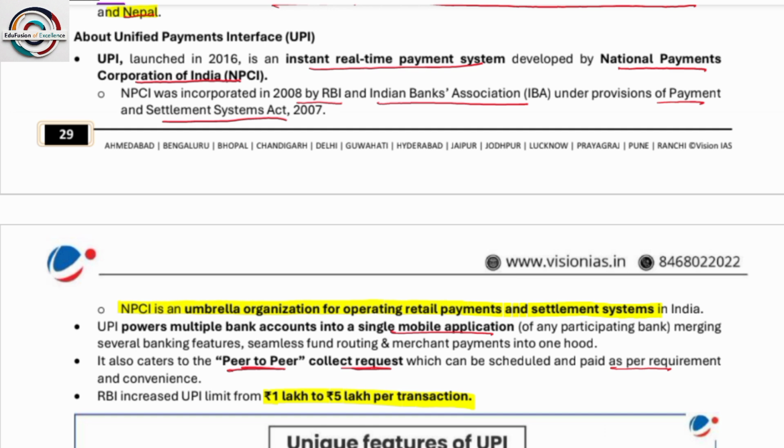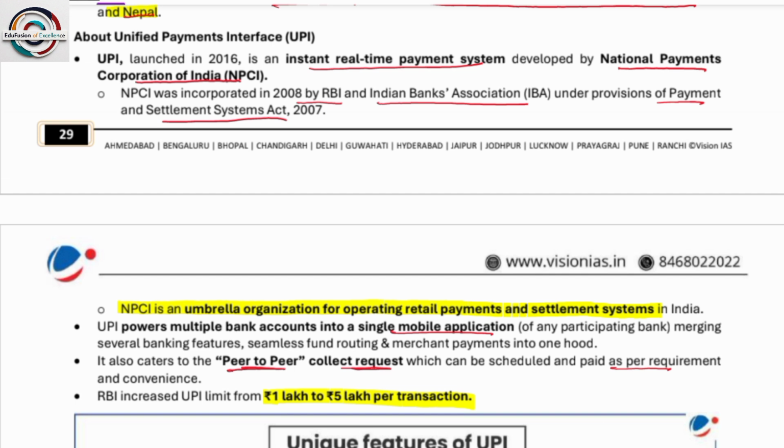For example, what happened in the earlier situation is that if I am supposed to send 10,000 to some person, say B, or some person, say C, who is staying in Delhi and I am staying in Assam. So what I used to do, I used to go to the bank, I will write a draft and then I will submit it to the bank. The bank will send this draft to the beneficiary's bank and it will take around 1 week or 2 weeks. Okay, so this is nominal.